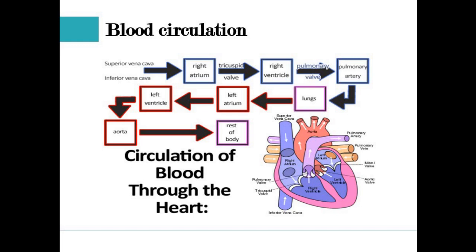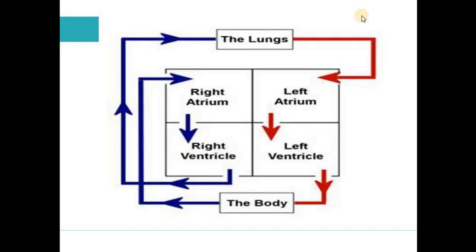In the next slide, we will discuss how, basically, look. Let's start from this right atrium. The impure blood is carried into the right atrium with the help of the superior vena cava and inferior vena cava. Blood goes into the right ventricle. Then from the right ventricle, it goes into the lungs. The purification of blood happens in the lungs.